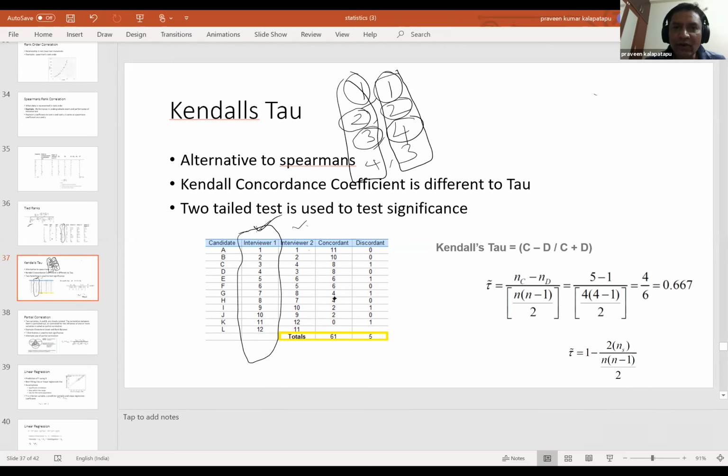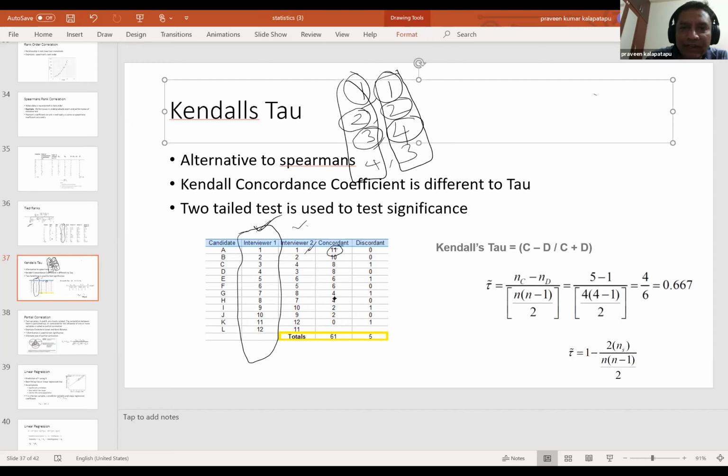For a candidate with 1 as the rank, all the ranks which are down, that means a total of 11 candidates, have a higher rank than this. 2 is more than 1, 4 is more than 1, 3 is more than 1, 6, 5, 8, 7, 10, 9, 12, 11.